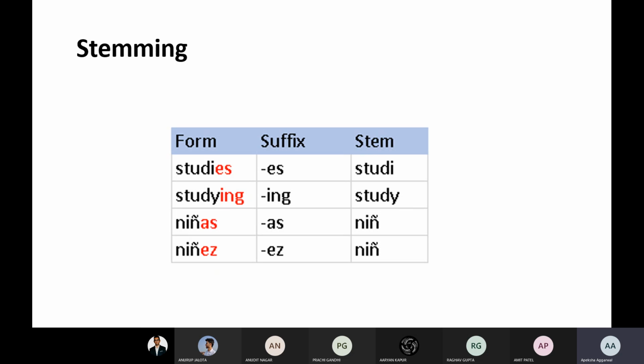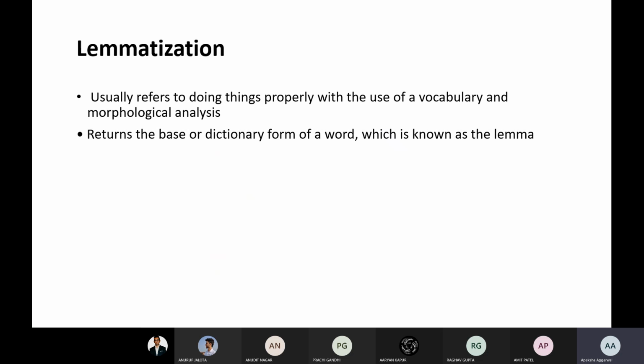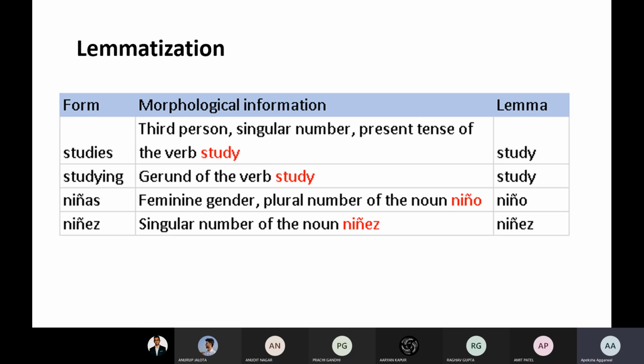So this is stemming. Now the disadvantage of this is that it does not use the context of the word, while in lemmatization that is not the case. In lemmatization, it goes with the morphological information of the word and converts it.